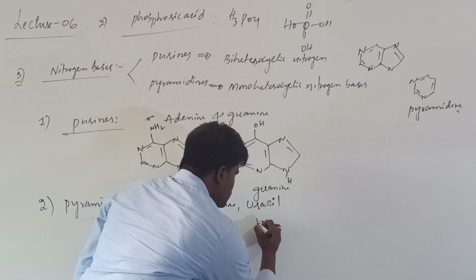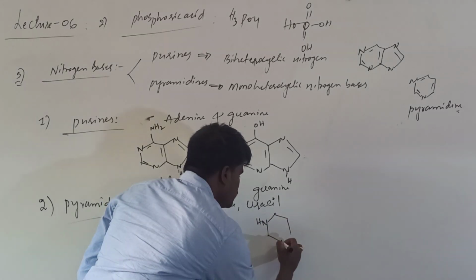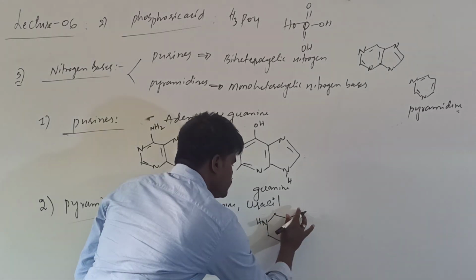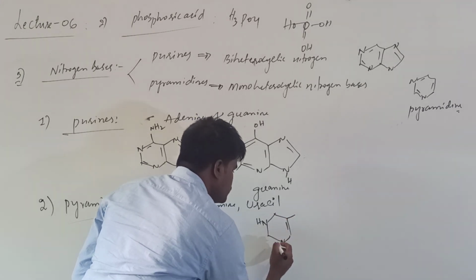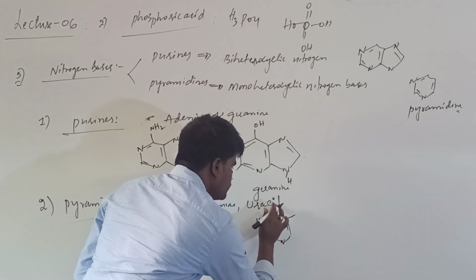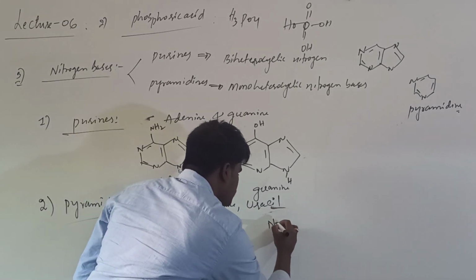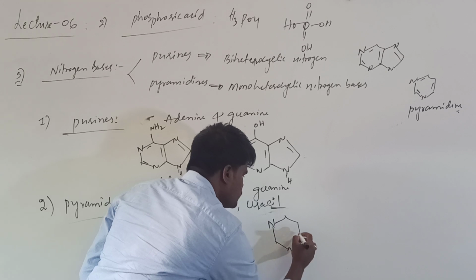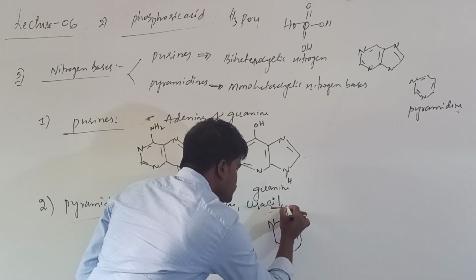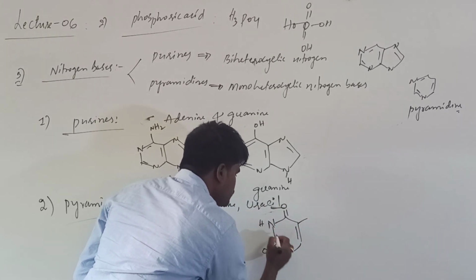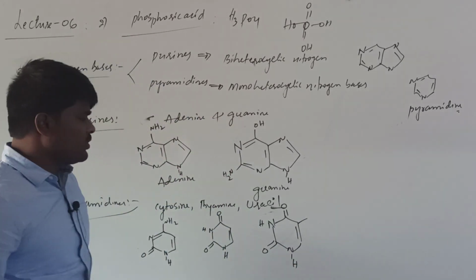If you want to look at the structure of uracil, this is it.